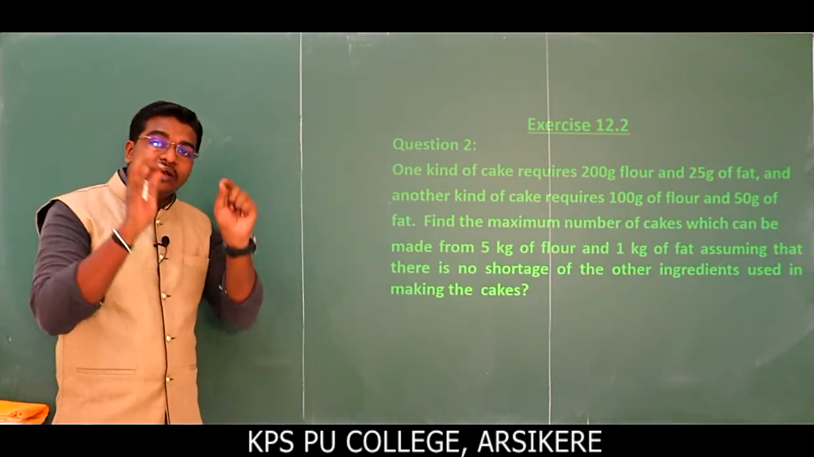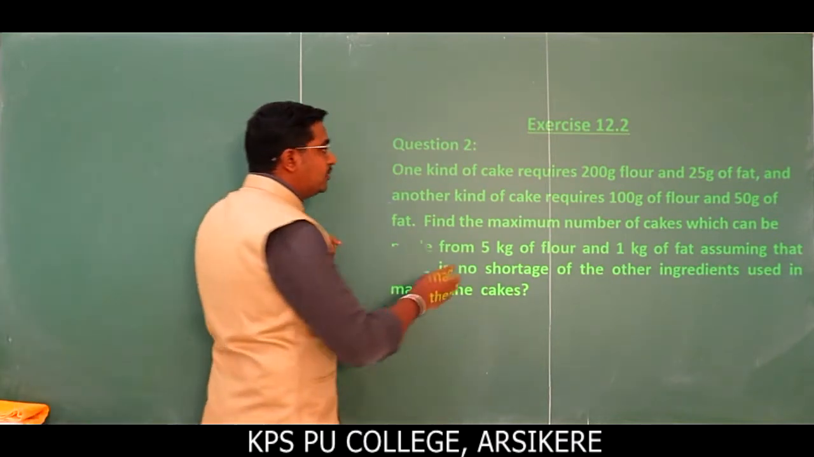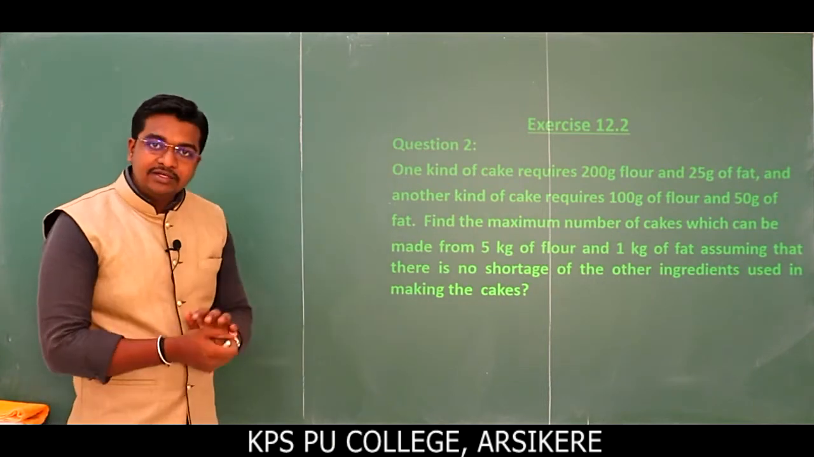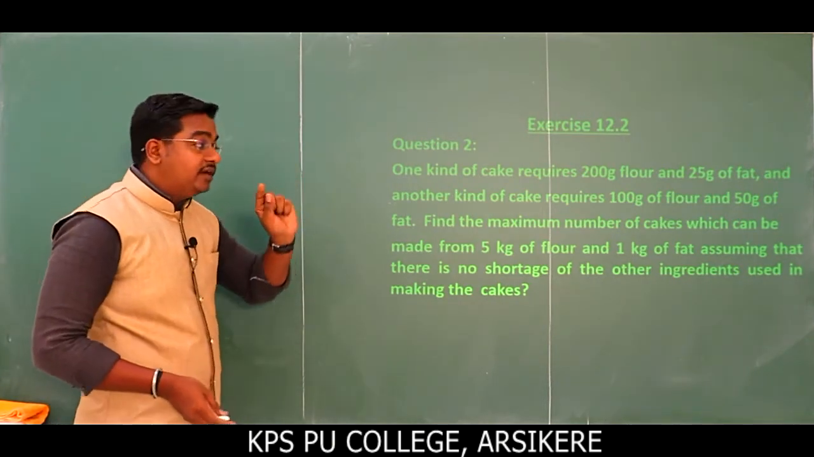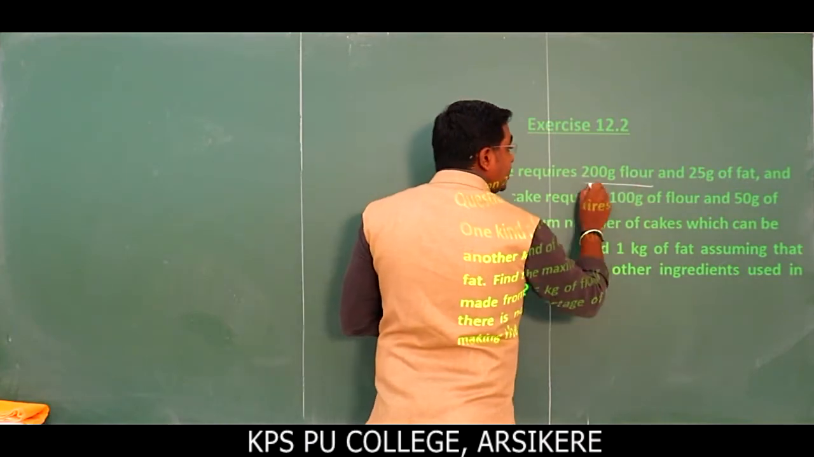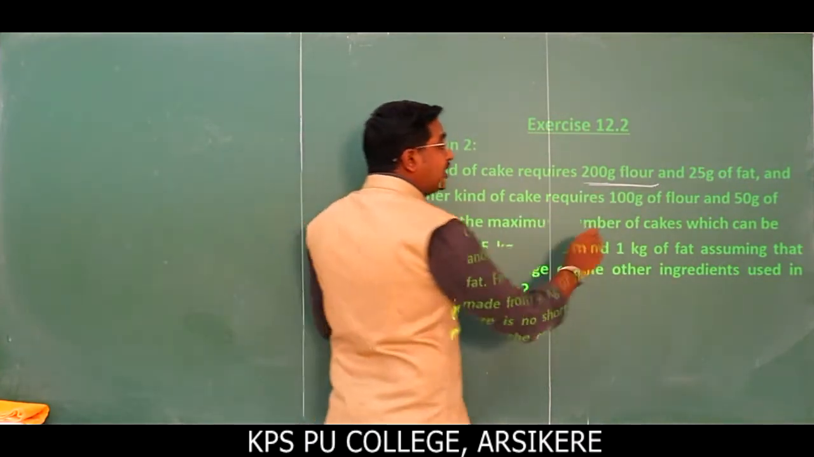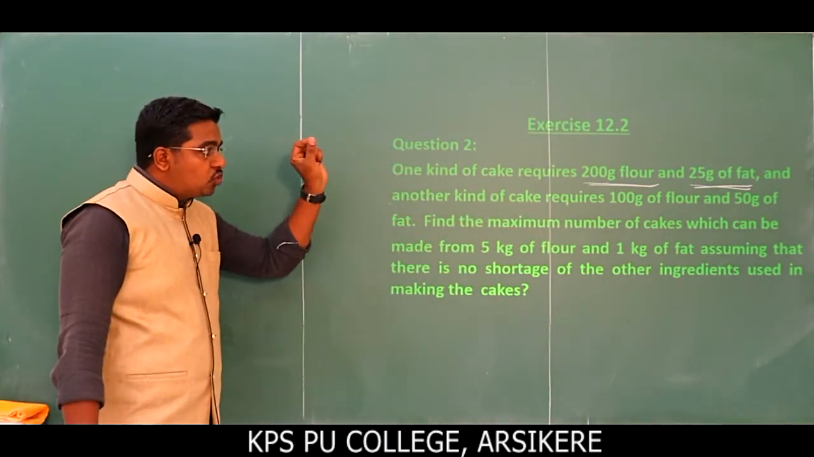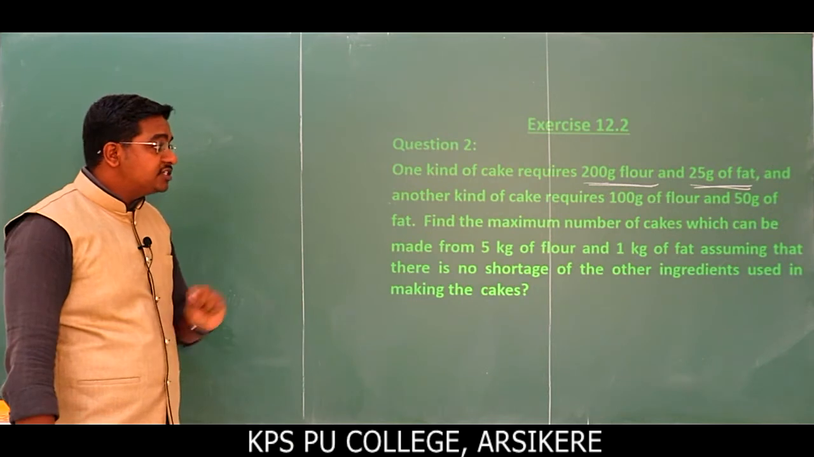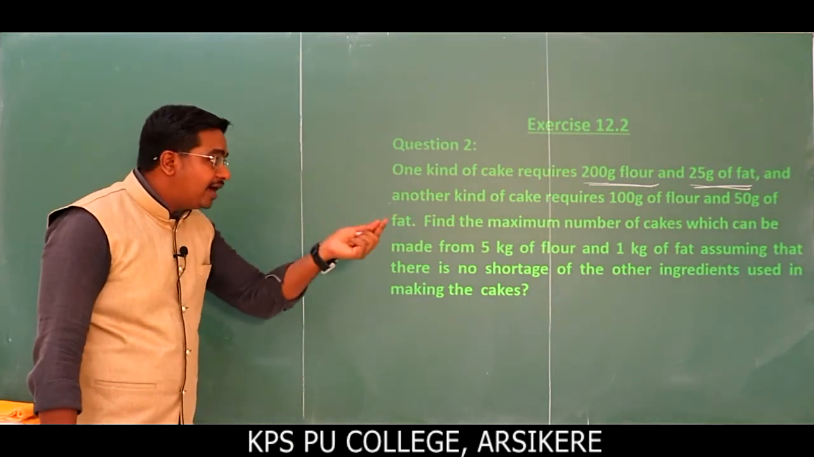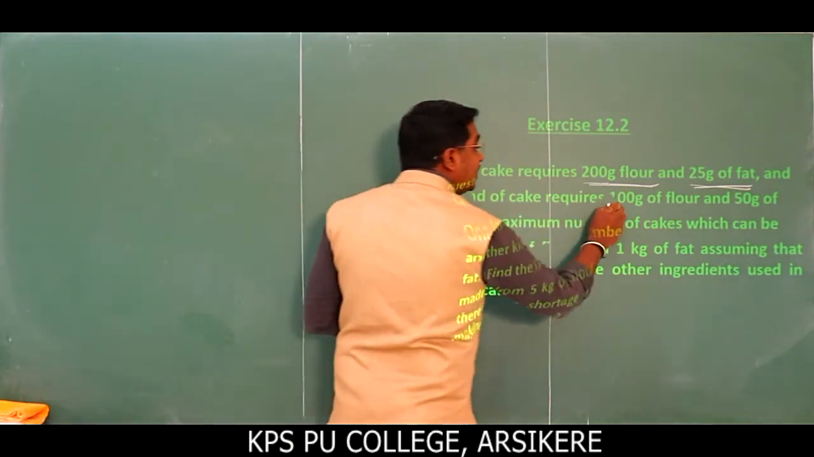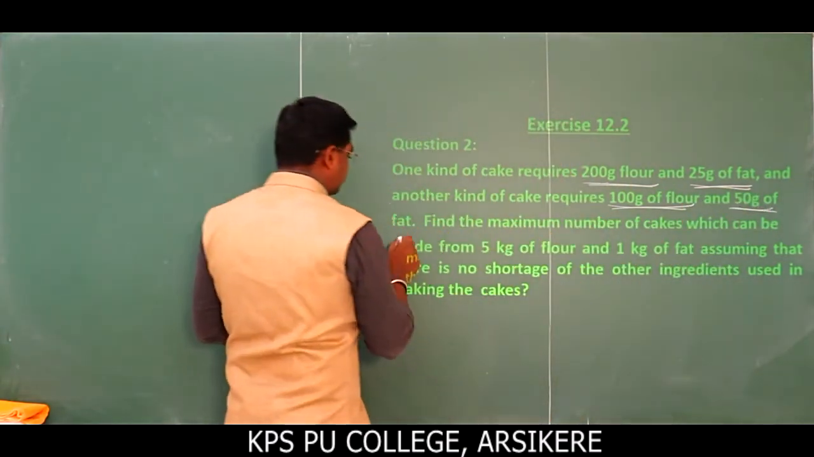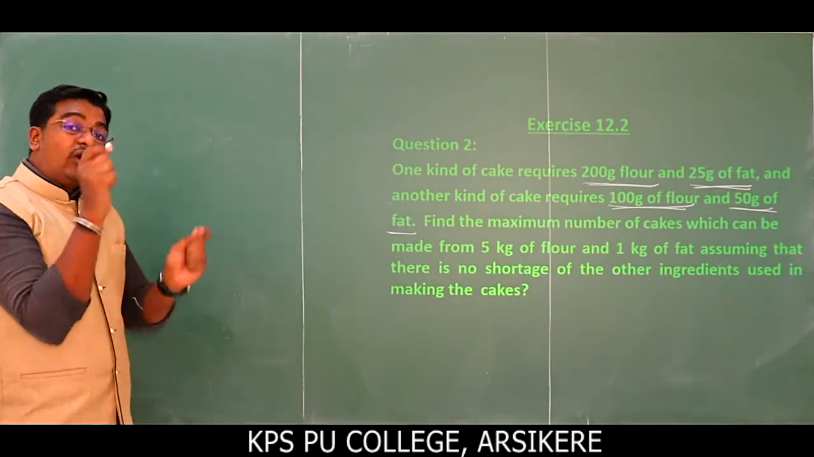First we have to observe what are the things that are given. So first, one kind of cake. So here they have given two kinds of cake, first kind and second kind. For the first kind it requires 200 gram of flour and 25 gram of fat. Fat is nothing but oil. Okay, so 200 gram of flour and 25 gram of fat, and another kind, that means the second kind of cake, requires 100 gram of flour and 50 gram of fat.